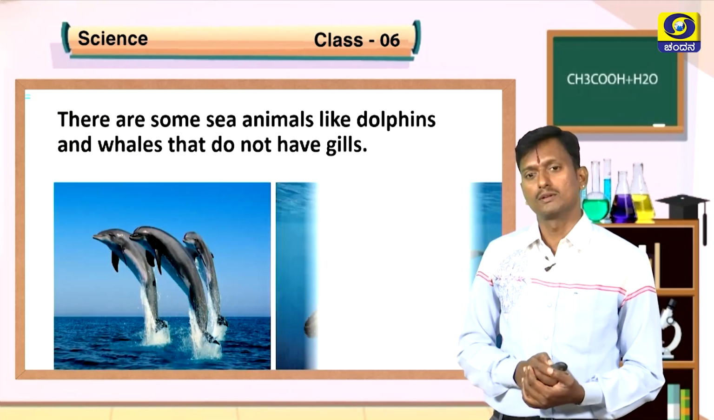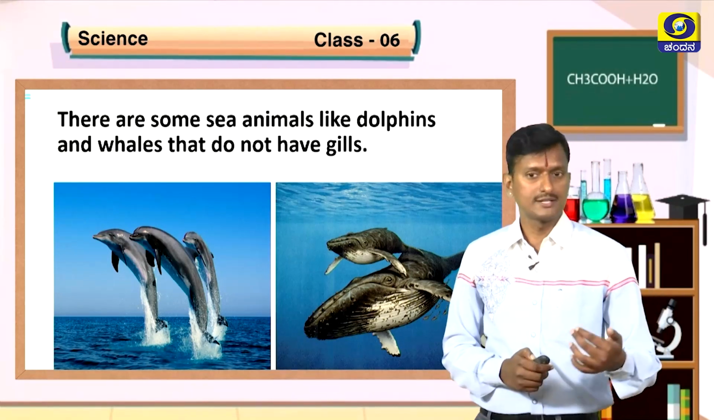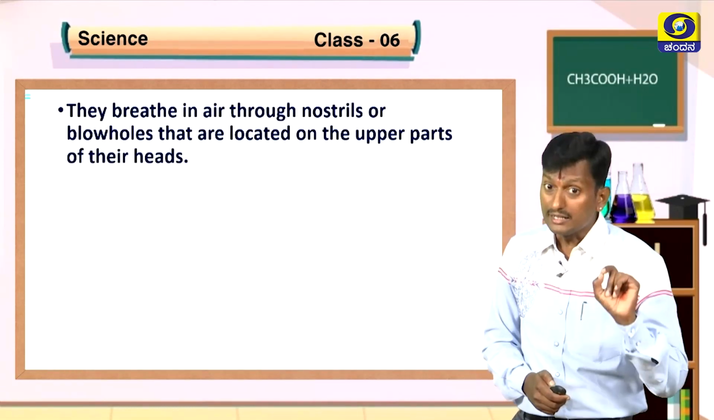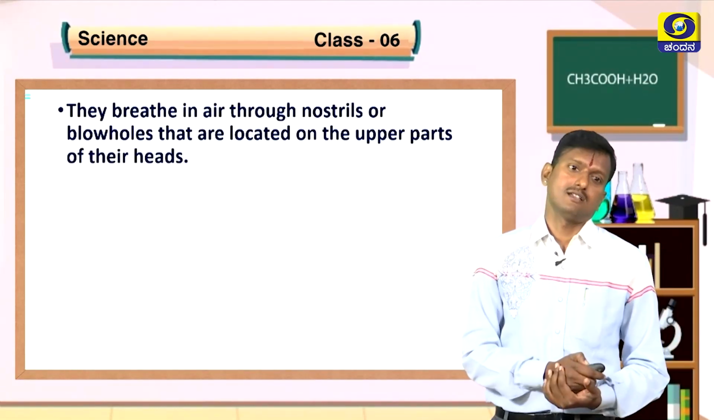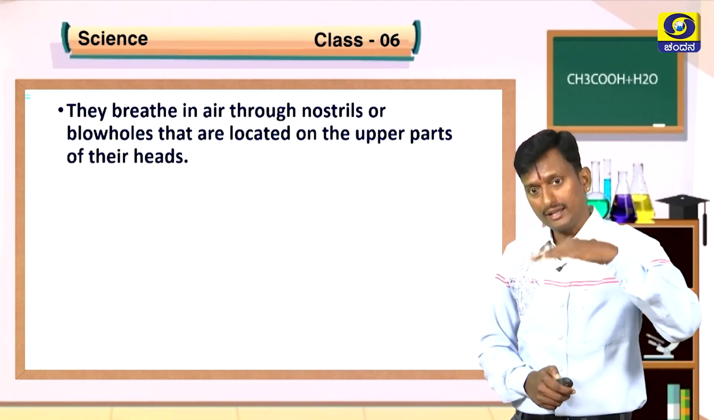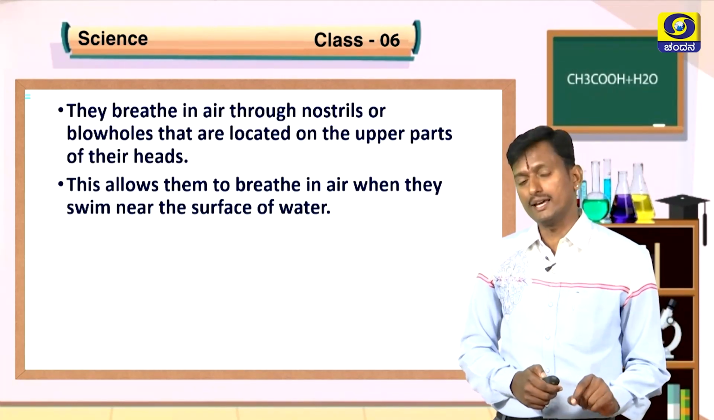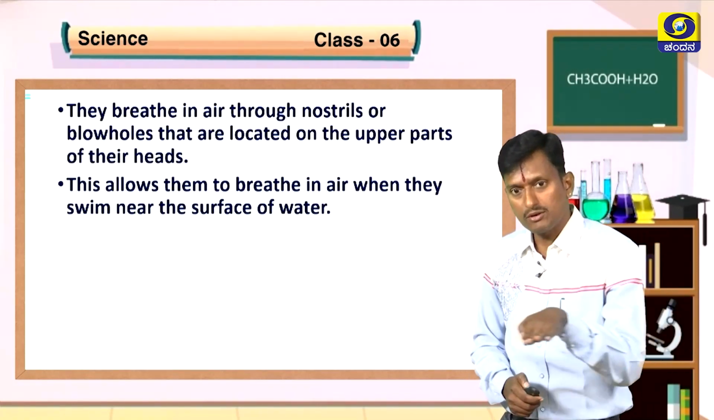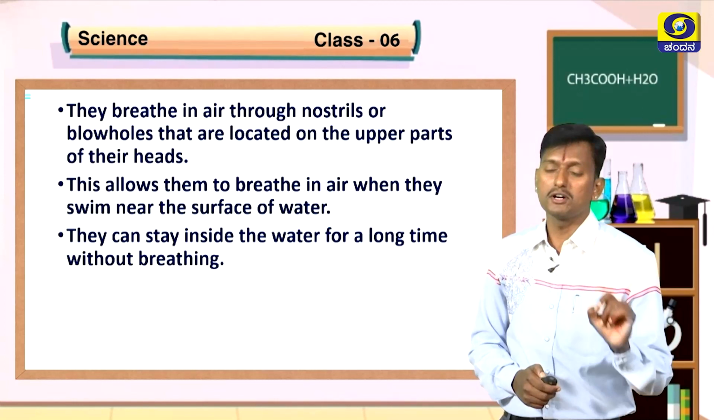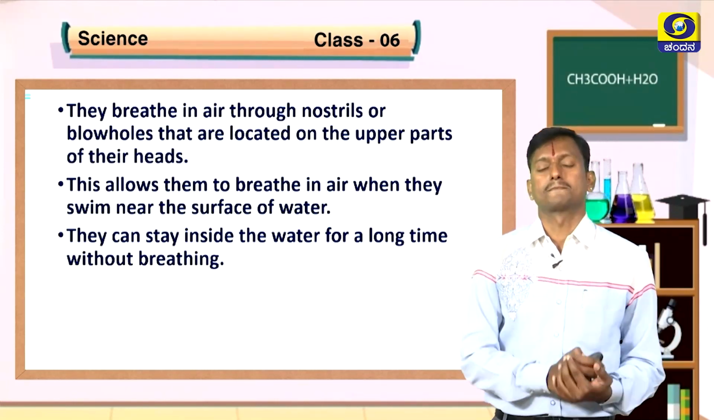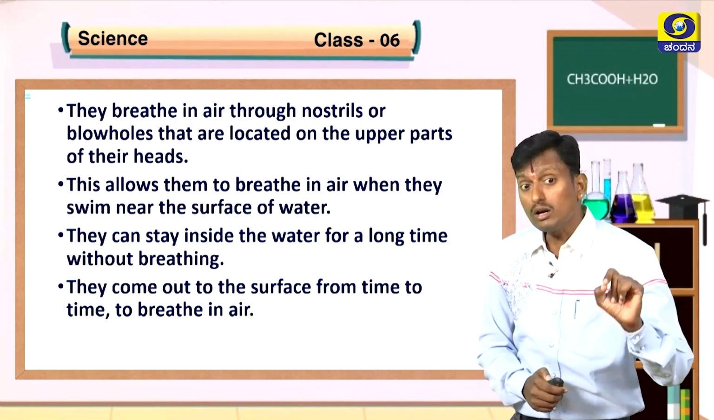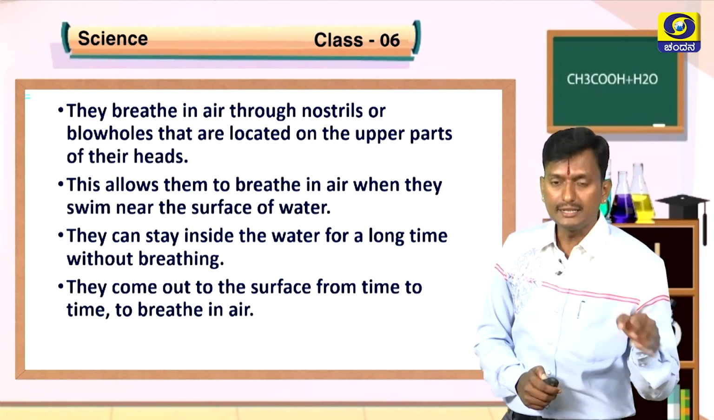Then how do they breathe? See here, the first one is the dolphin, next one is the whale. They do not have gills, they breathe in air through nostrils or blowholes that are located on the upper parts of the heads. This allows them to breathe in air when they swim near the surface of water. These are adaptations of these two animals. They can stay inside the water for a long time without breathing. See the capacity of these two animals. They come out to the surface from time to time to breathe in air.